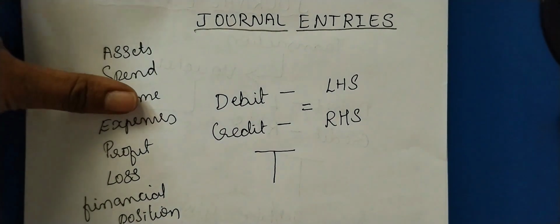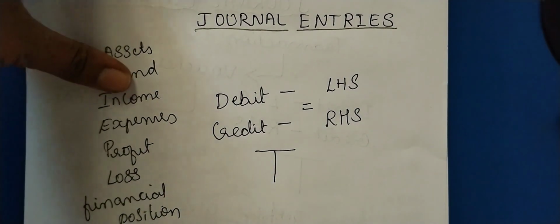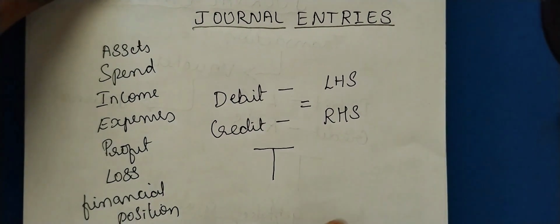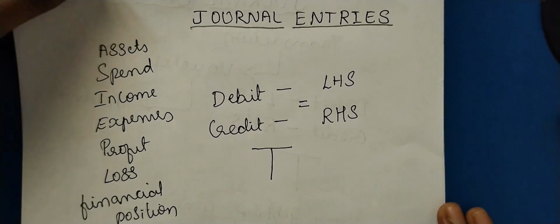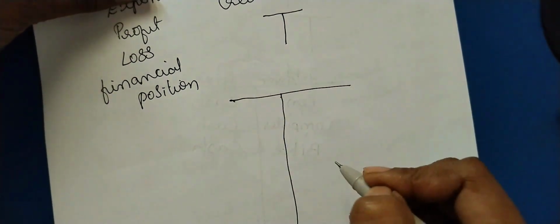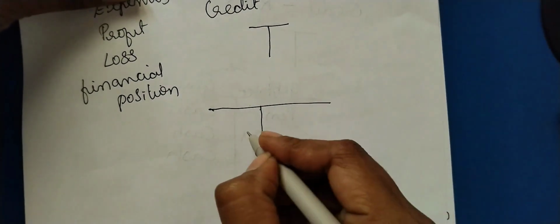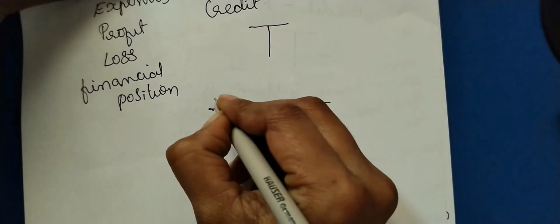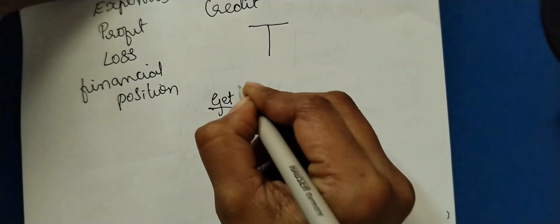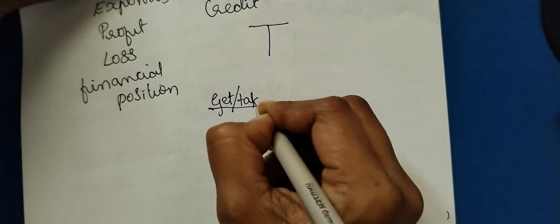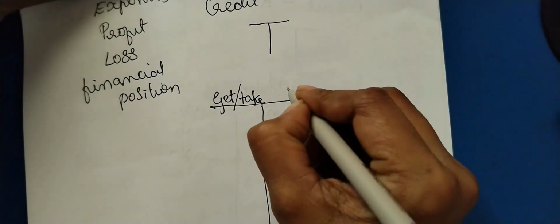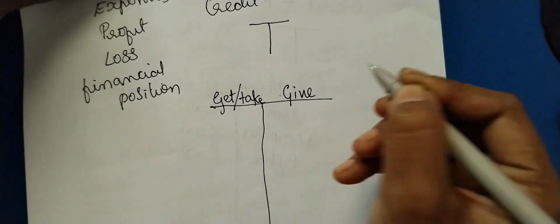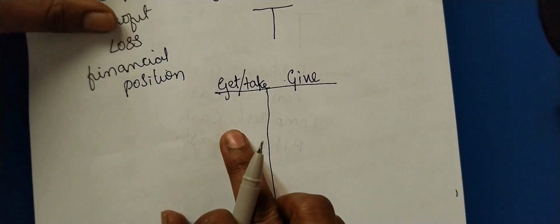Okay. Now you have many misconceptions about debit and credit. It is plus, minus and all, right? Now you will see what business is, how you run a business. In business, will you get anything free of cost? No, right? In business, if you want to get something or take something, you need to give something. Giving and taking is always there in business, right? So get something, give something.